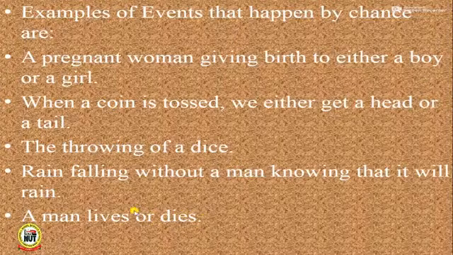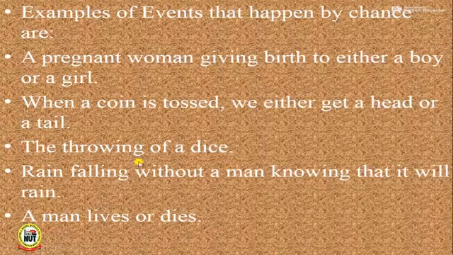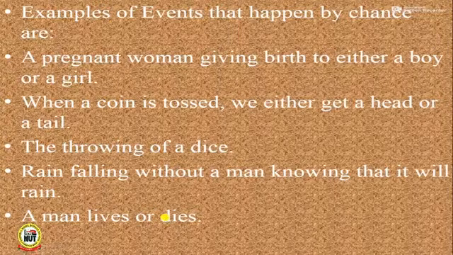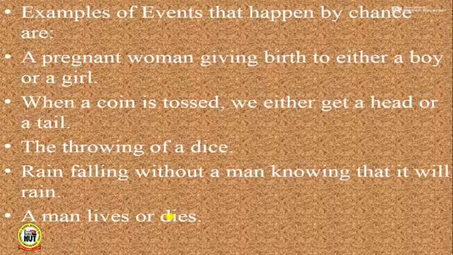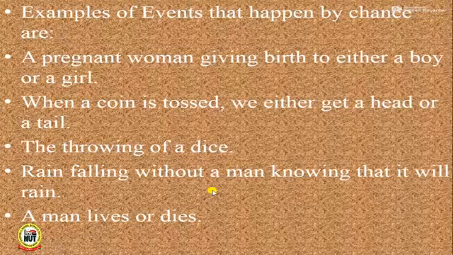So when we study events of this nature, events that you and I do not have power to control, we simply say we are doing probability, or we are studying probability. So this takes us back to the definition of probability, that probability is the study of events that happen by chance. What did I say is probability? Good. Probability is the study of events that happen by chance. Repeat after me again. Probability is the study of events that happen by chance.